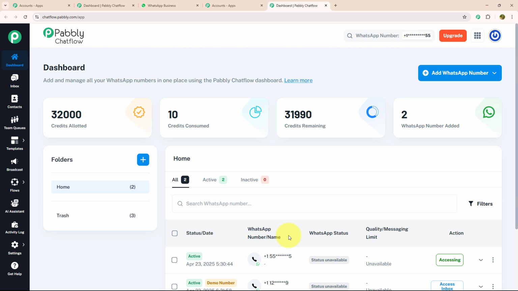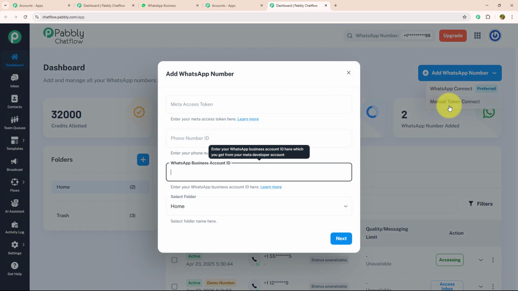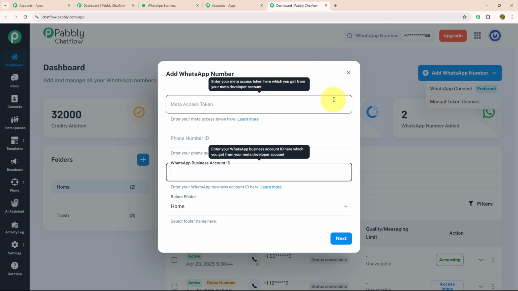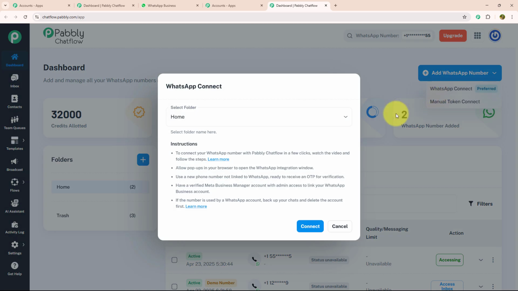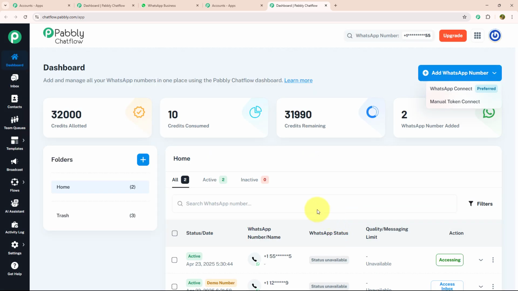To add a WhatsApp number, you just need to click on the Add WhatsApp Number button, which is given on the top right corner. Inside this, there are two options: WhatsApp Connect and Manual Token Connect. In Manual Token Connect, you need to enter the Meta Access Token, phone number ID and WhatsApp Business Account ID manually. But in WhatsApp Connect, you just need to verify your Meta Business Manager account and link your WhatsApp business account with it. Not only that, there are many more features on the dashboard. Let's see each feature individually.